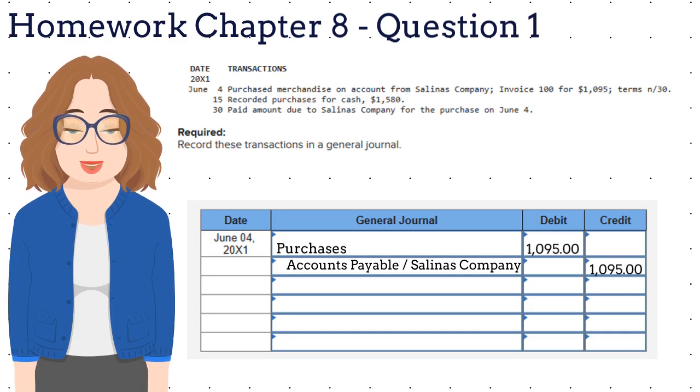The second transaction is like the first one except the purchase is for cash rather than on account. Give it a try. The last transaction is for the payment of the previously purchased merchandise on account. Cash decreases and accounts payable decrease as well.